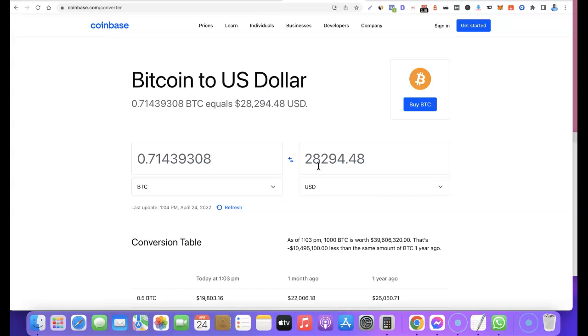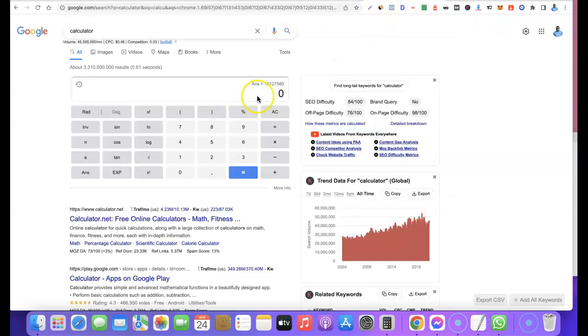To convert this down to Naira, just so you know how much this is in Naira, I'm going to go to the calculator and calculate this. I'm going to enter 28,294 multiplied by 570. Let's just go with this average price here. Multiplied by 570, this is over 16 million naira. So I've been able to trade over 16 million naira on Binance P2P, and this is exactly what I want to show you in this video.